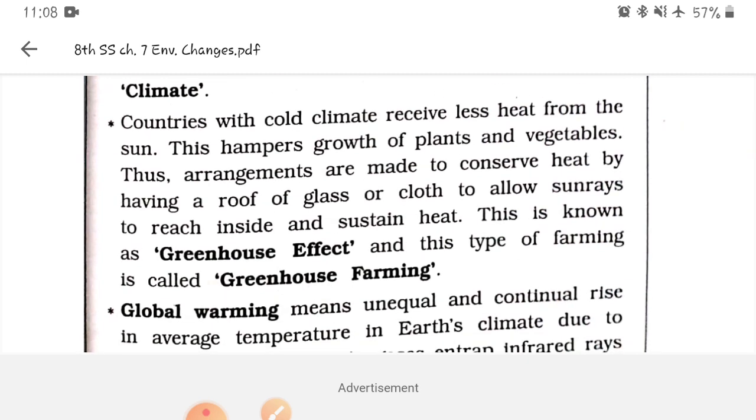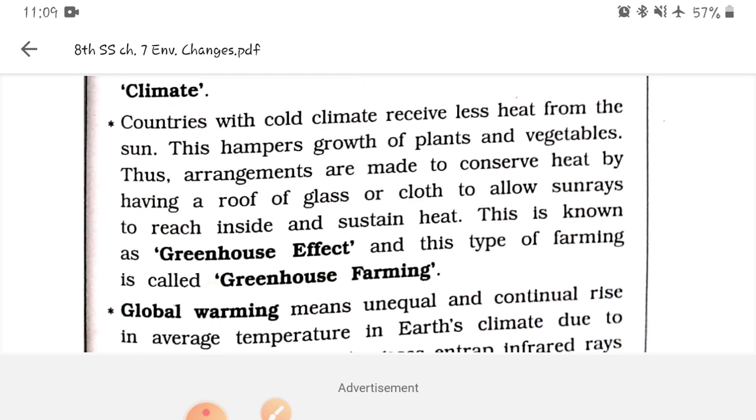Countries with cold climate receive less heat from the sun. This hampers growth of plants and vegetation. Thus, arrangements are made to conserve heat by having a roof of glass or cloth to allow sun rays to reach inside and sustain heat. This is known as greenhouse effect, and this type of farming is called greenhouse farming. In this paragraph, we will study about greenhouse effect.